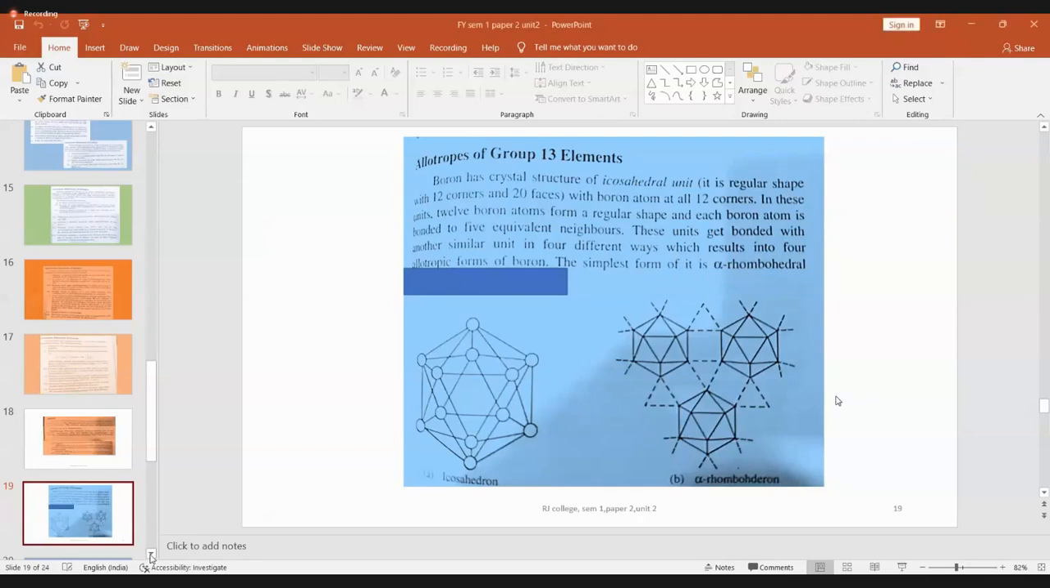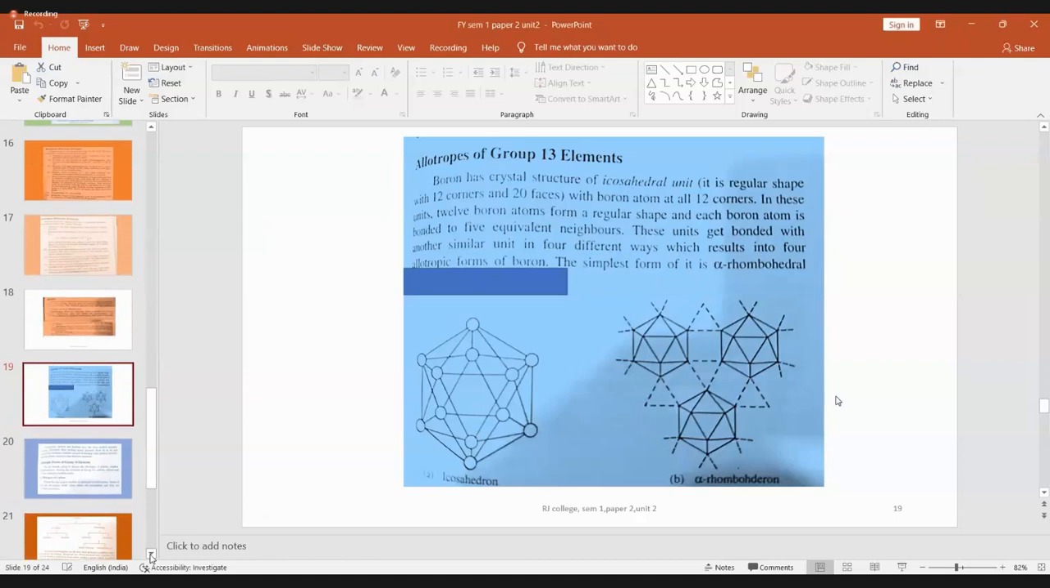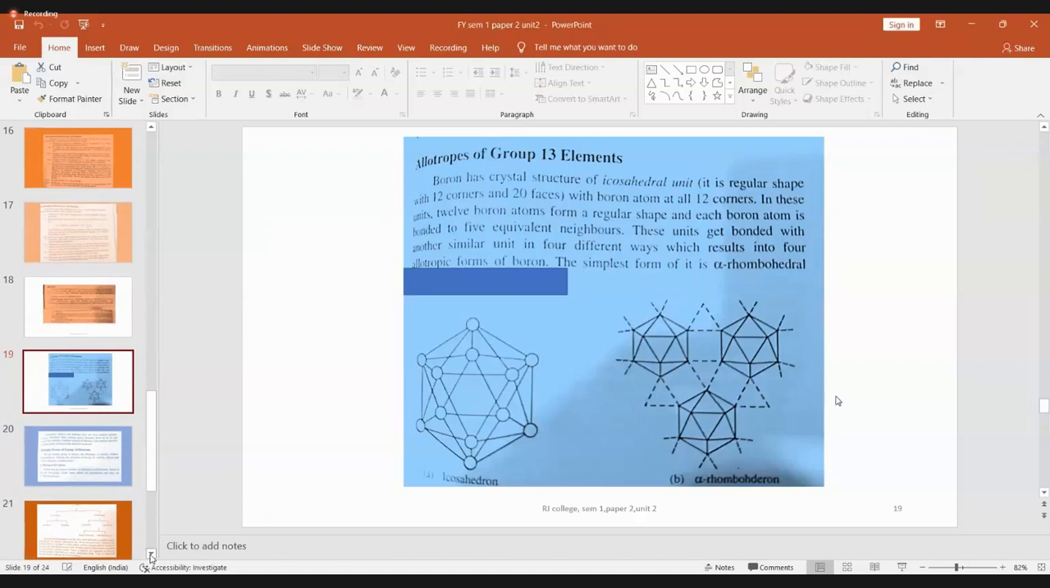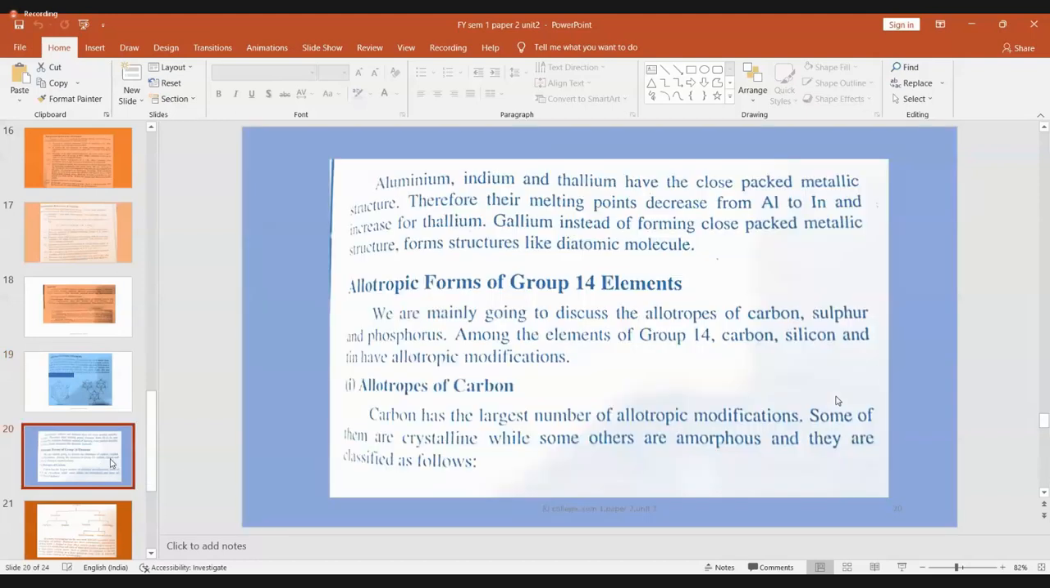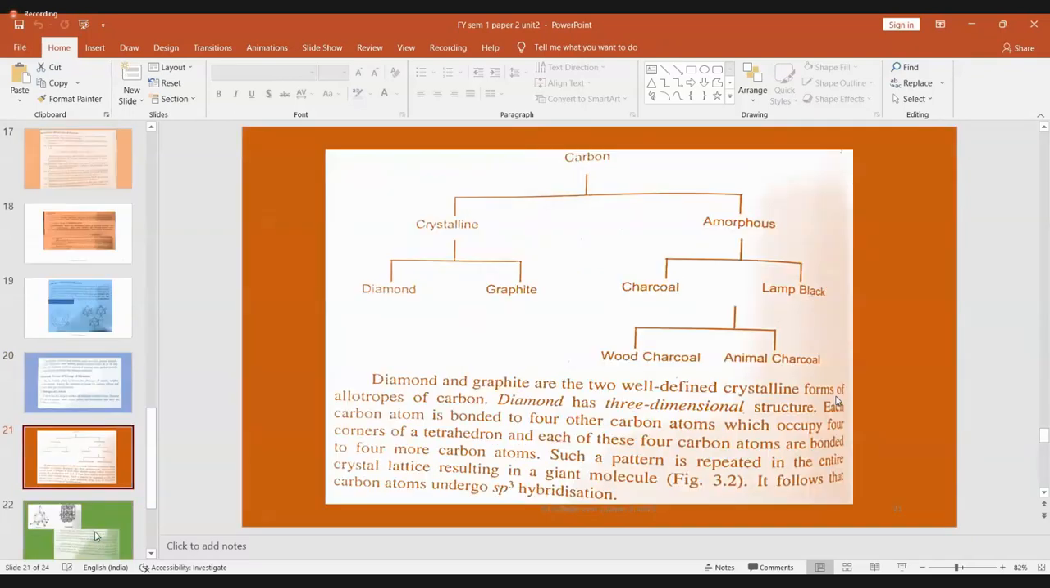Similarly, when you go to group 14, the main thing is going to be carbon. On carbon, you have been studying for so many years. You know, it exists in the form of graphite, in the form of diamond, in the form of fullerene. So carbon allotropes are going to be very, very important. Let us see that it is given in a tabular form. It's given as a flow chart. Carbon is of two types, crystalline and amorphous. Crystalline is diamond and graphite, amorphous is charcoal and lamp black. And charcoal can be derived either from wood or from animal. So charcoal can be wood charcoal or animal charcoal.